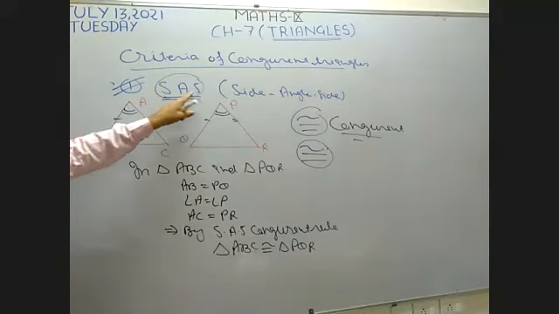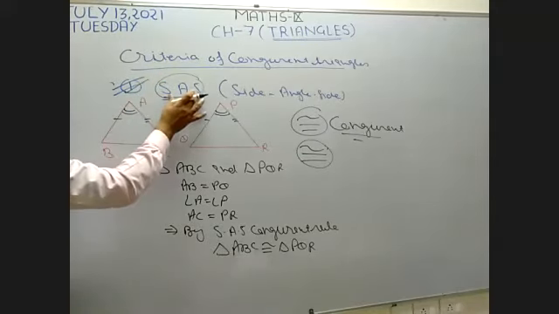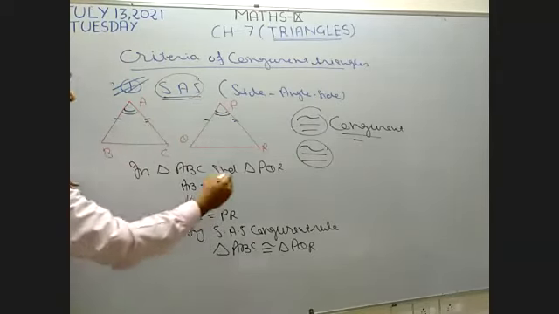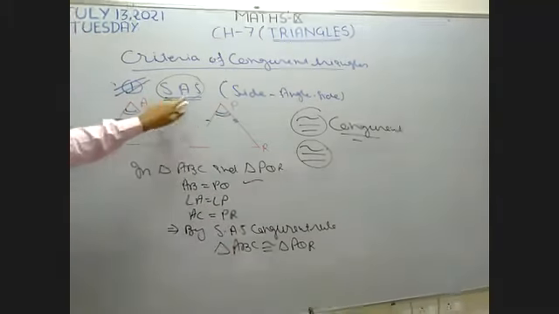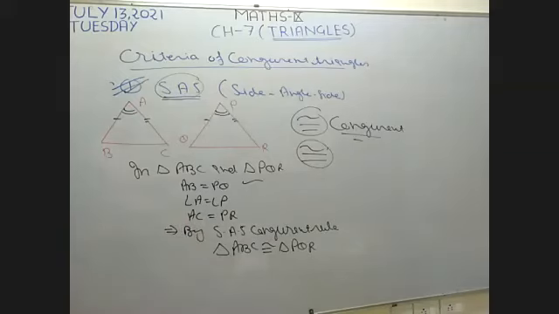When we use this criteria, it means two sides having the angle between them. Okay, when two sides and the angle between them are equal, then the triangles become congruent. This is the first criteria of congruent triangles. I hope it is clear to all. If you have any doubt, then send me a message, but I won't repeat it.